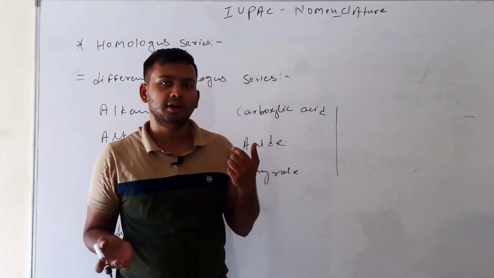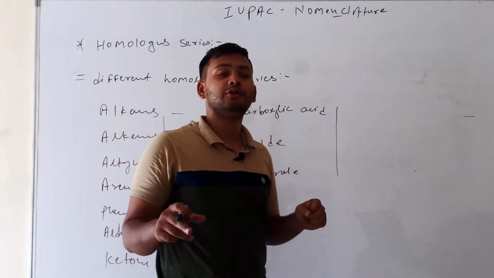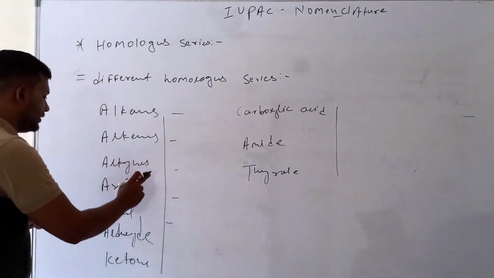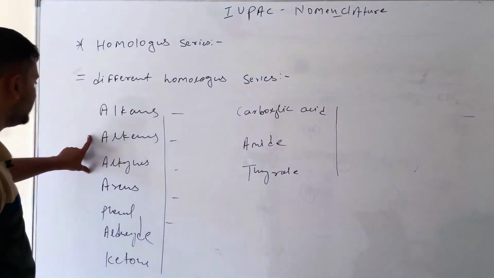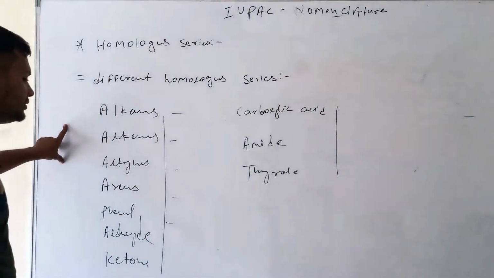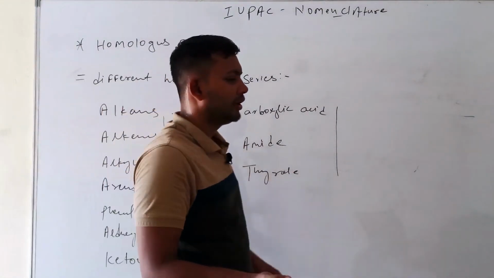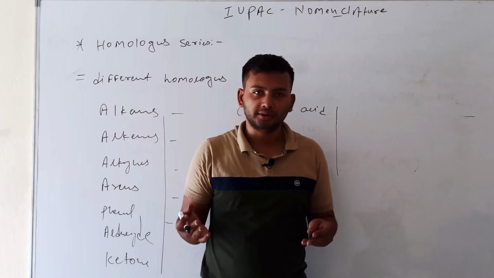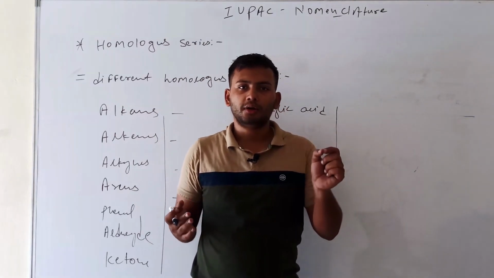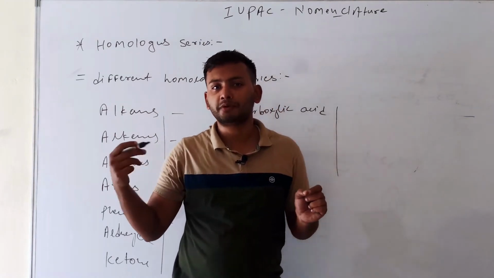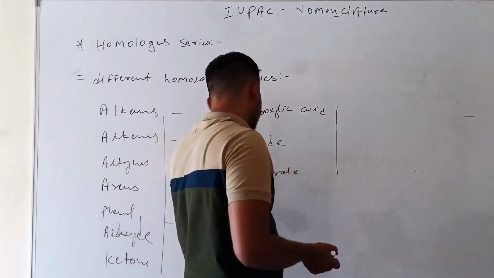If the number of carbon atoms is higher, then the molecular mass is higher, and if the number of carbon atoms is lower, then the molecular mass is also lower. So physical property is directly proportional to molecular mass.